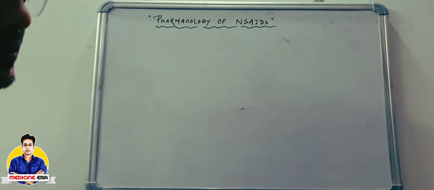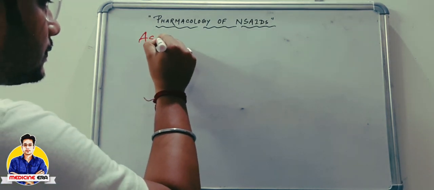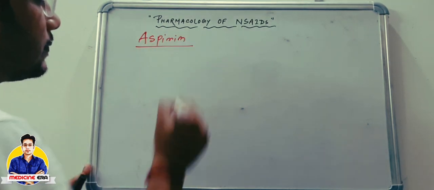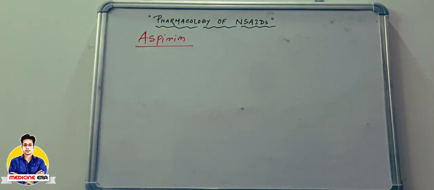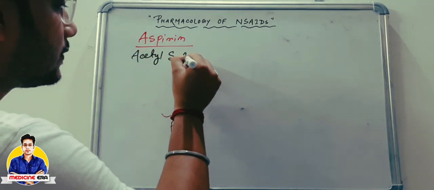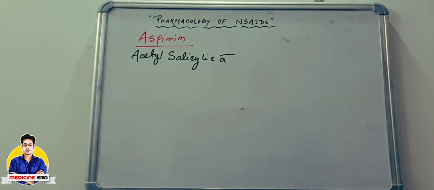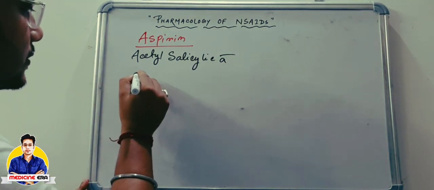Now, as analgesic, we can talk a little bit about aspirin. Aspirin is chemically denoted as, or it is also called as, acetyl salicylic acid. Okay, the structure is like that.